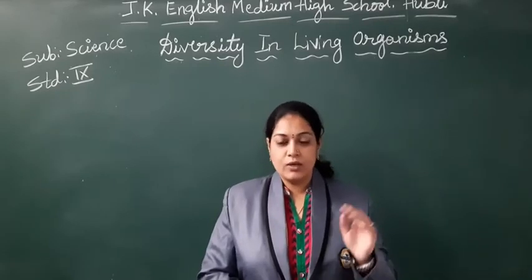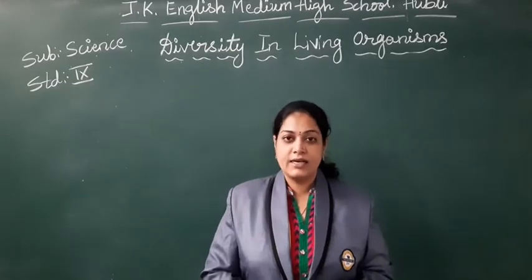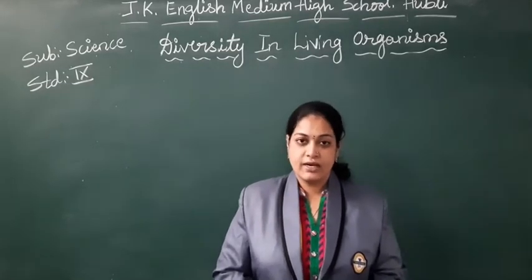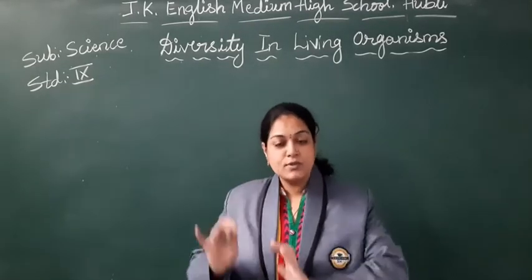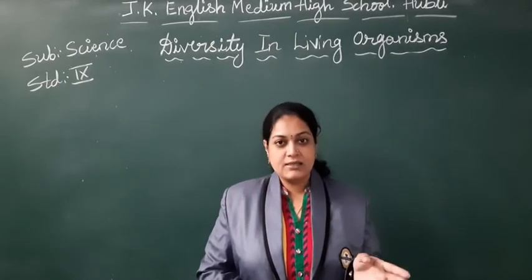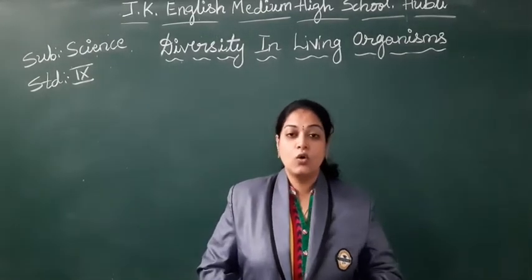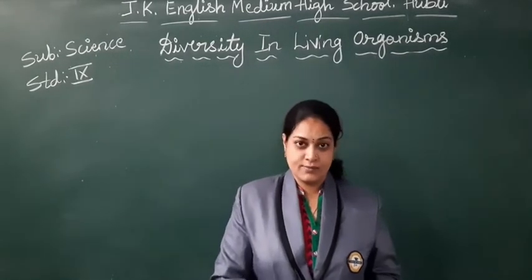It may be like 1.7 or 1.8 million species. Hope you are understanding the meaning of species, right? So those many types of organisms we find on the earth. It may be the plants, animals, microbes, whatever it is, totally living organisms.